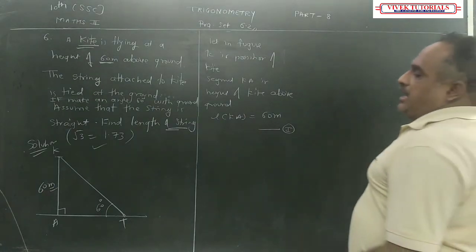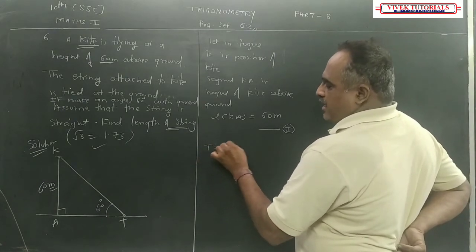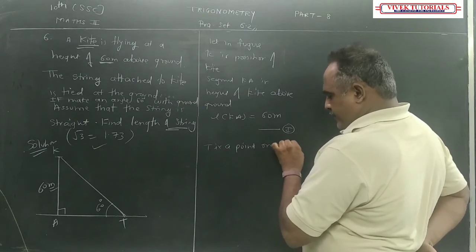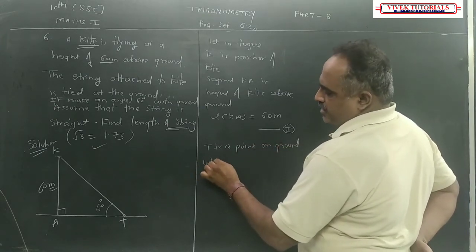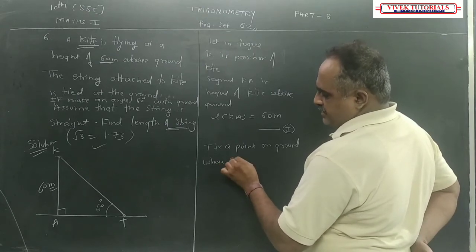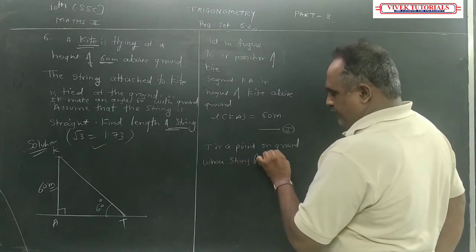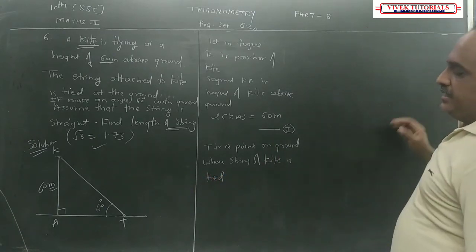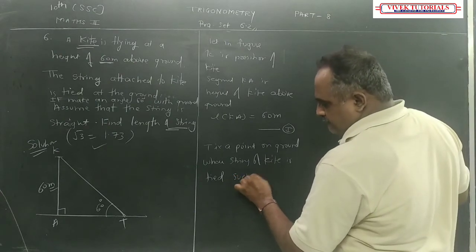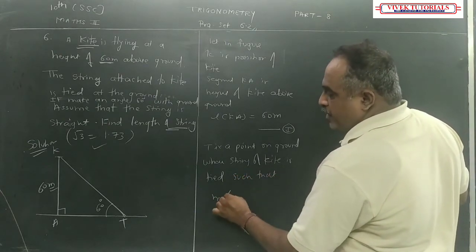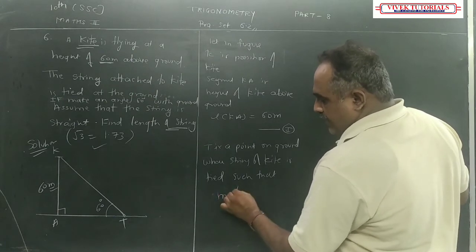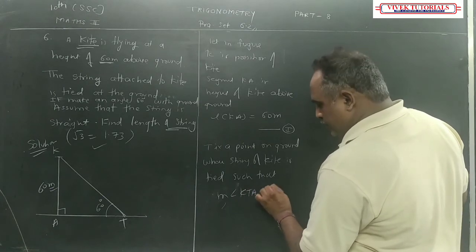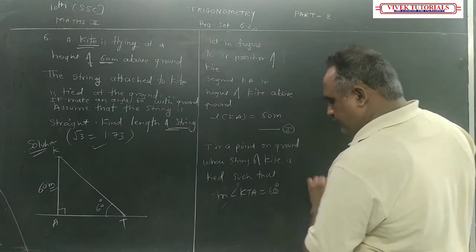Okay. T is a point on ground where string of kite is tied such that measure of angle KTA is equal to 60 degree. कितना रहेगा?